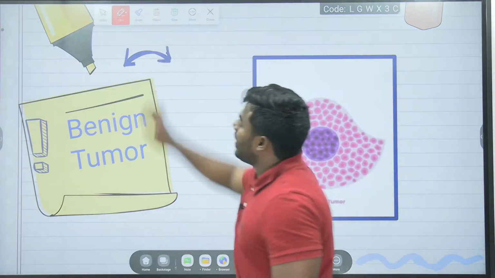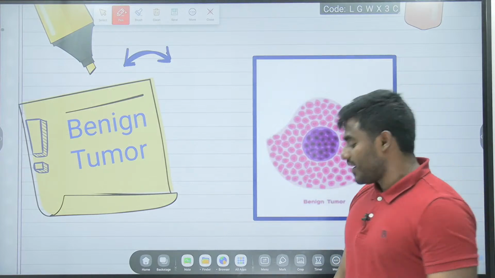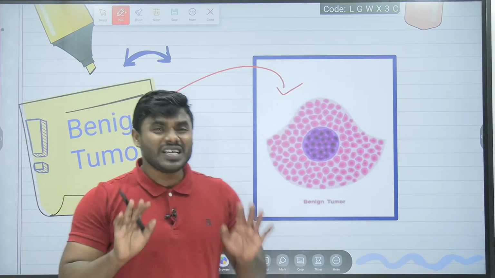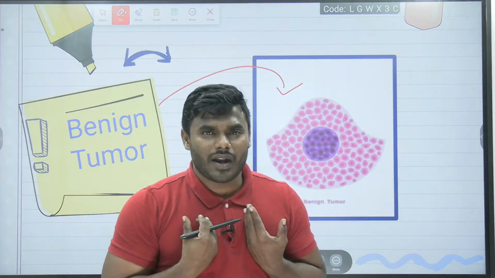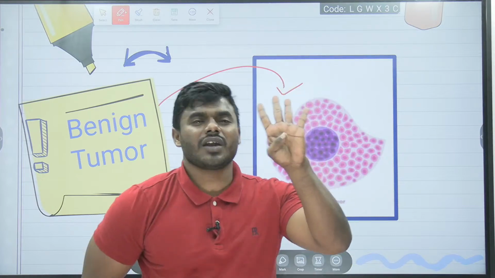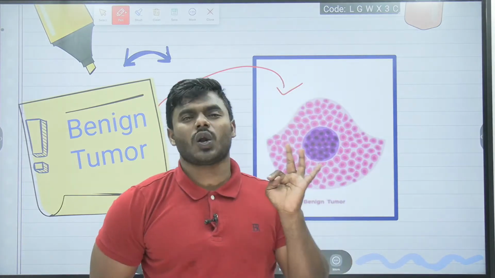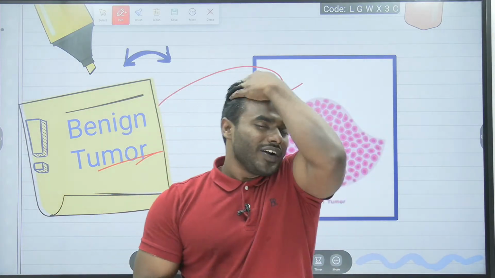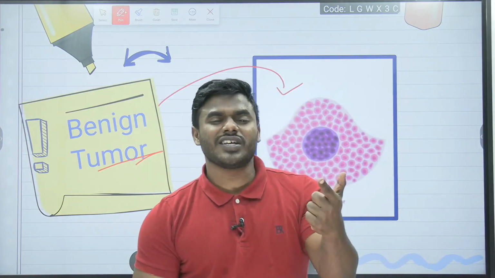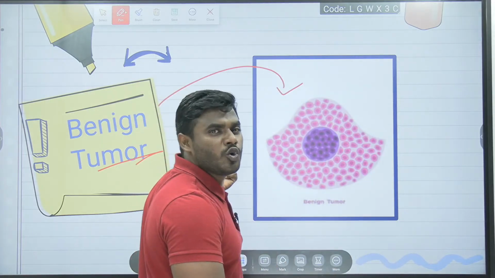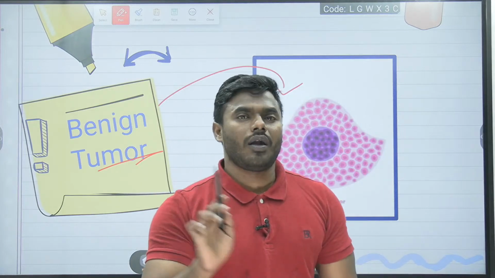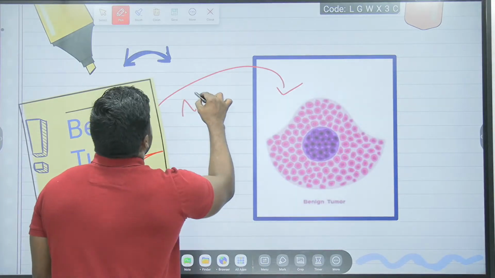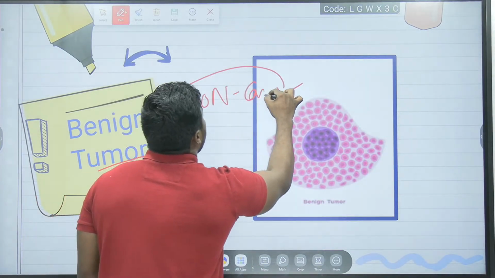If you look at the benign tumor, just follow me very correctly, friends. When I use the word benign tumor, please remember, the cells of the benign tumor look like normal cells. They function like normal cells. Now you can ask me, then why are you calling it a tumor? If they look and function like normal cells, why call it a tumor? We never call a benign tumor cancerous. We always call a benign tumor non-cancerous.